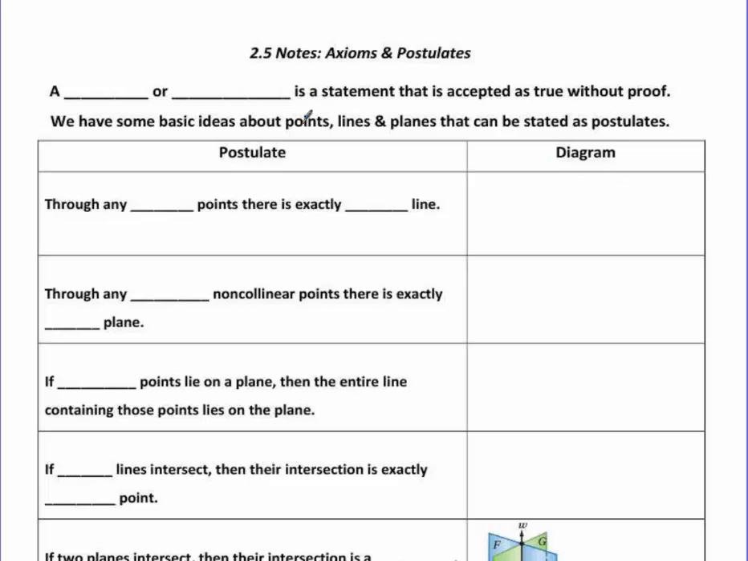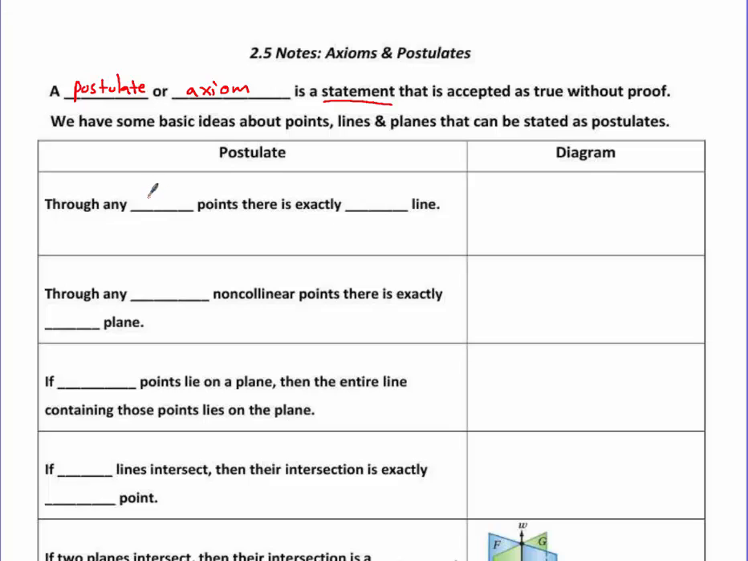All right, so we just finished talking about conditional statements. We're going to talk about a different kind of statement today. We have something called a postulate or an axiom. They kind of mean the same thing, and they're just a statement that's accepted as true without any proof. So they're just some basic ideas from geometry, things you probably already know. It's going to be the shortest video that you've ever watched.